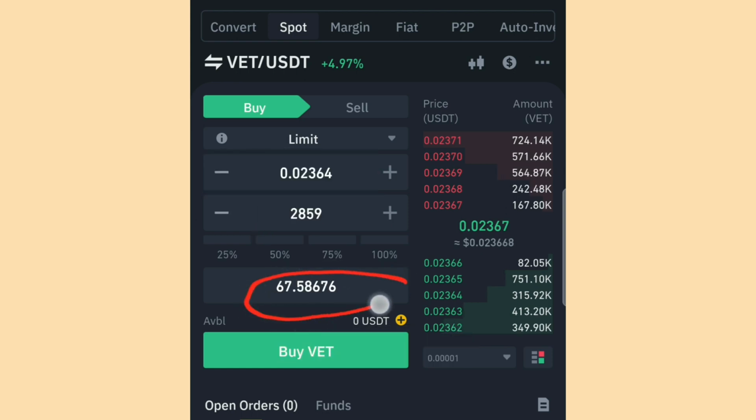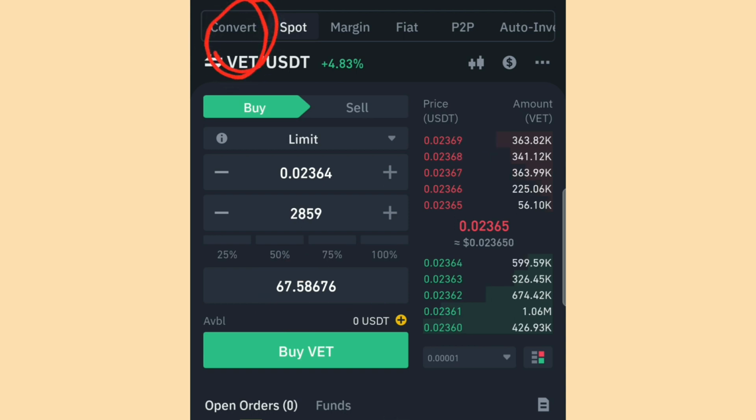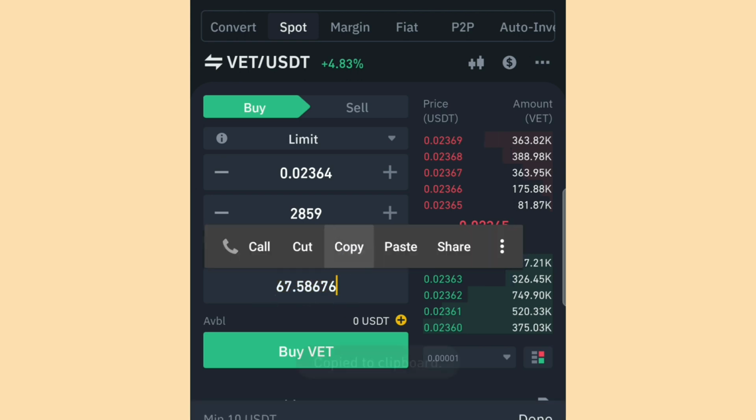You see that we'll be getting 67.58676. Though this is not really the actual amount because Binance will still remove their own charges. But if you want to see the actual amount, you go over to this convert option here and use it. I've actually explained this in my former videos, okay? All right, so you now come over to this option here and copy this coin. Now you can see what we are going to get after everything using 50,000 naira. So you can now copy this here.